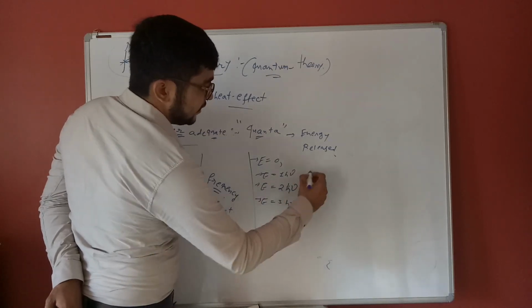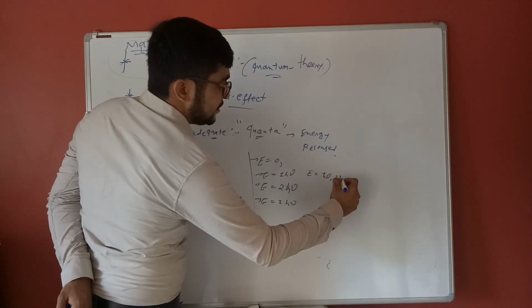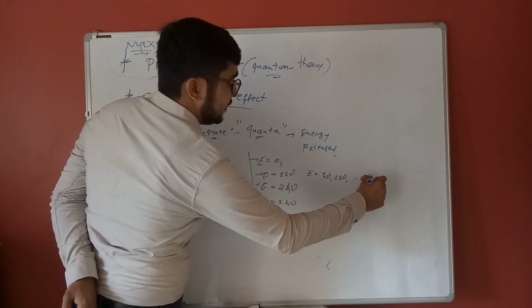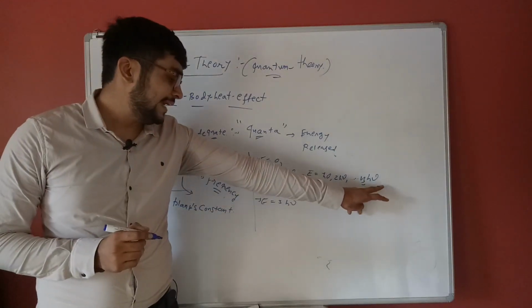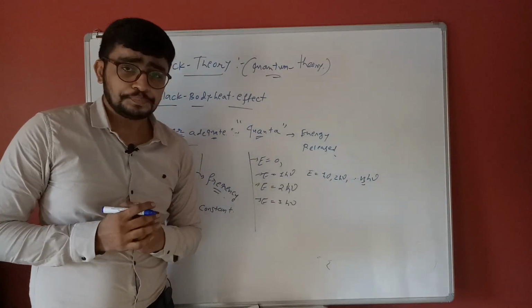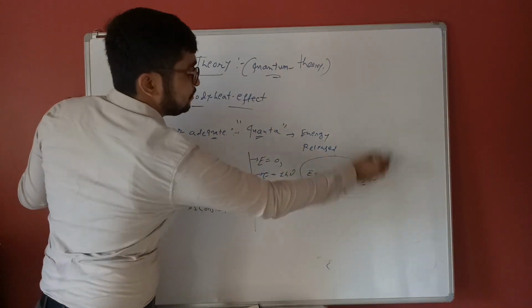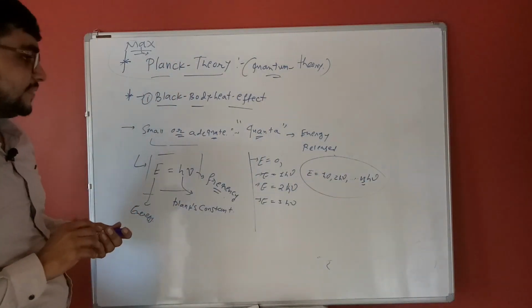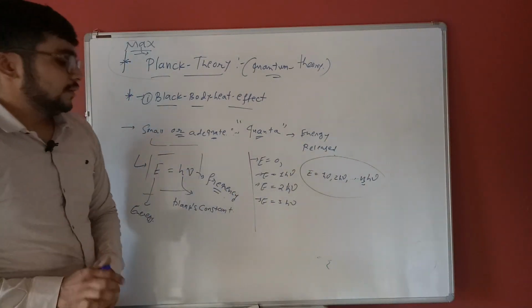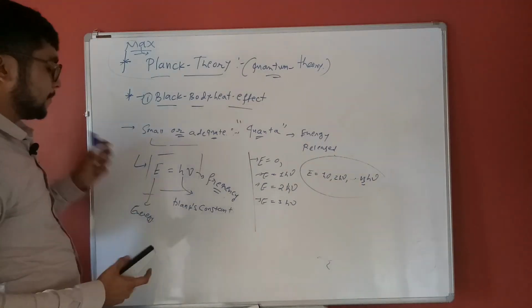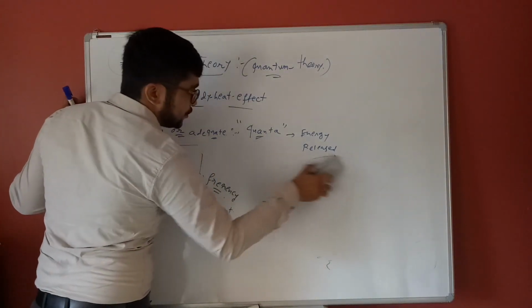It means n number of energies are released. So write: E is equal to h mu, 2 h mu, 3 h mu up to n h mu.